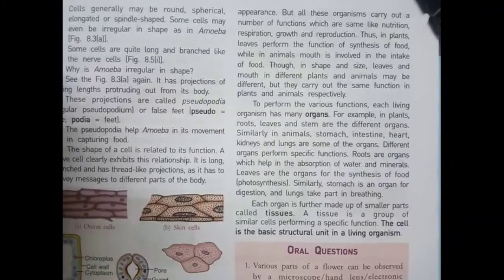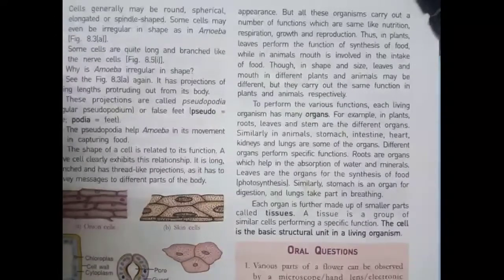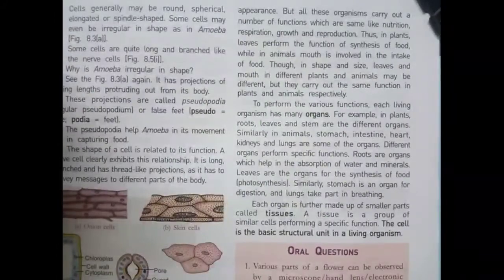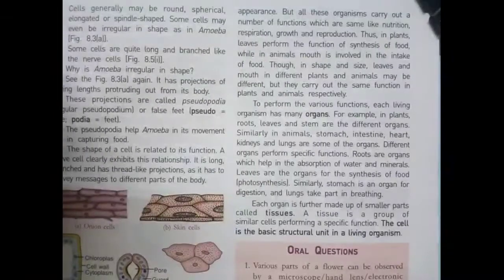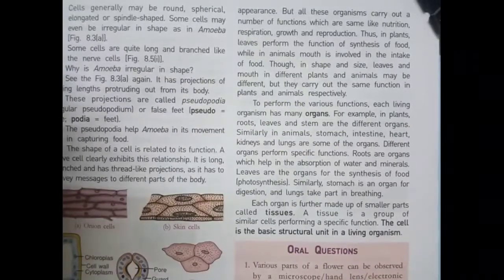Similarly, the stomach is an organ for digestion and lungs take part in breathing. Each organ is further made up of smaller parts called tissues. A tissue is a group of similar cells performing a specific function. The cell is the basic structural unit in a living organism.